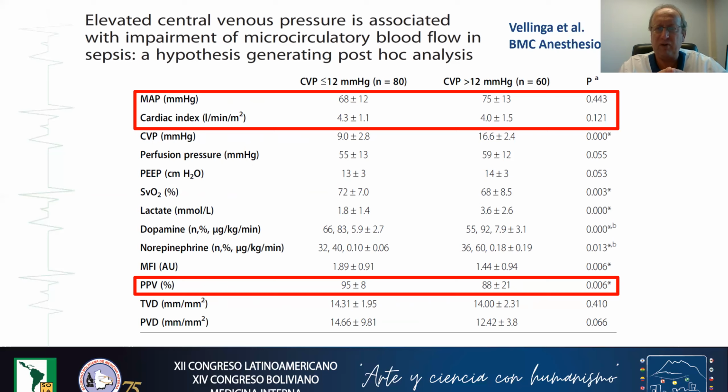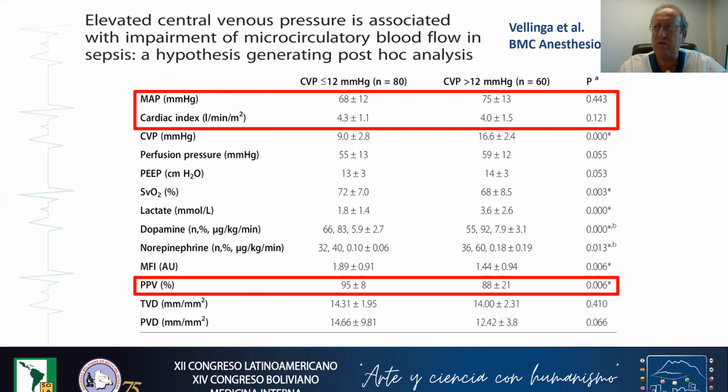Cardiac index was similar in both groups. But what was interesting is that in patients in which CVP was high, meaning hypervolemia, the PPV, the percentage of perfused capillaries, was lower.